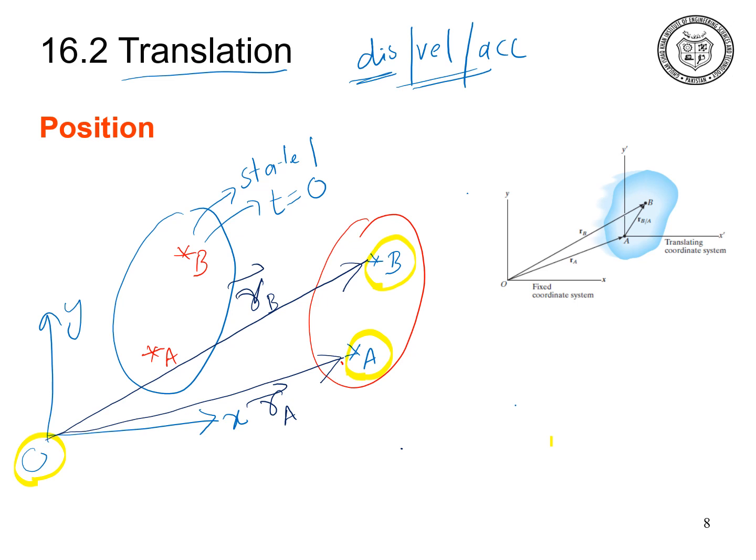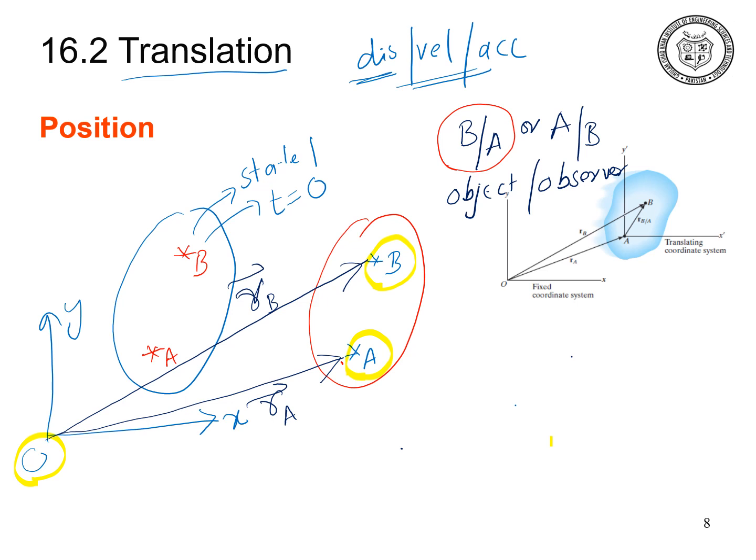Now what will be the position of the particle B with respect to the particle A, or particle A position with respect to B? As we discussed in the relative motion analysis, this one is your object and this is the observer. So when we say B with respect to A, this means that the object is B and the observer is A. And when we say A with respect to B, this means that the object is A and the observer is B. Let us constrain ourselves to B with respect to A, which means that the object is B and the observer is A.